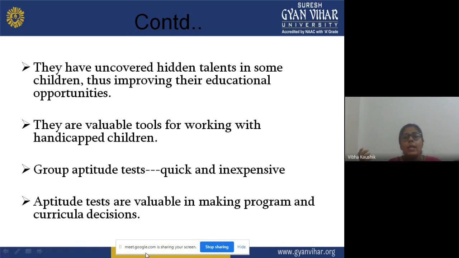When we want to take certain curriculum decisions, to develop a curriculum, modify it or improve it, that information will be very beneficial for the curriculum makers also.